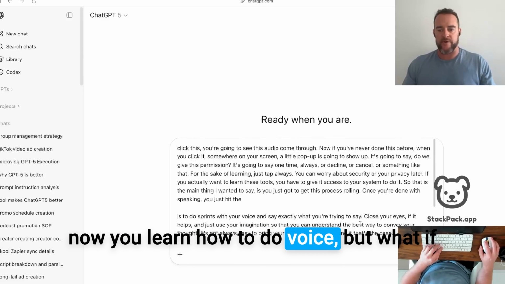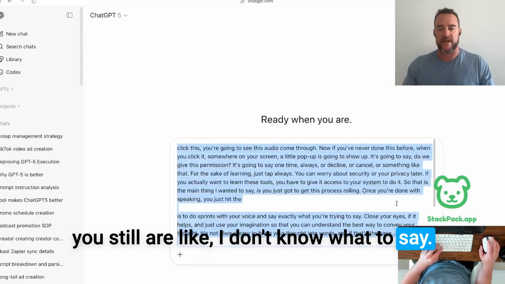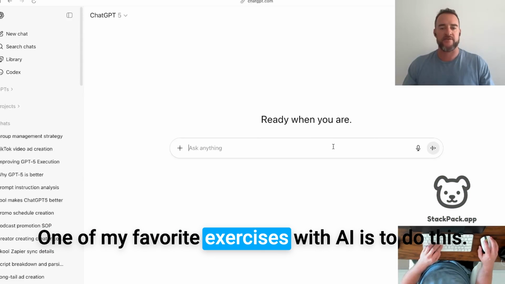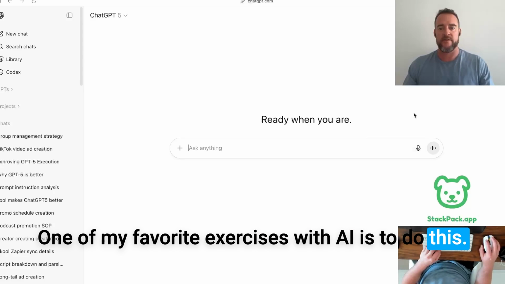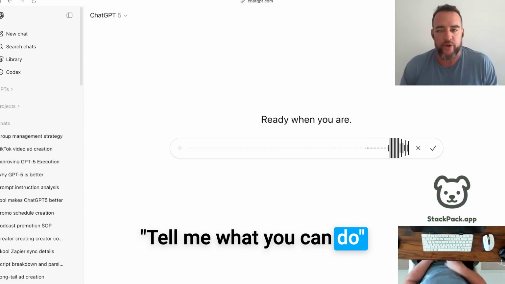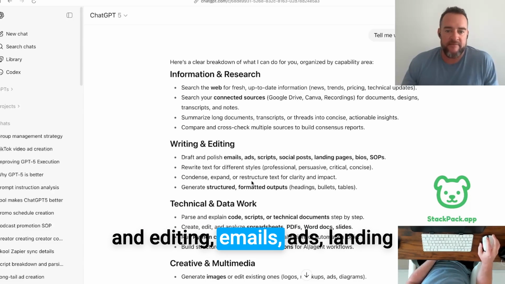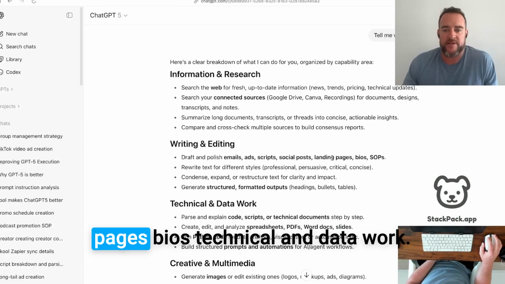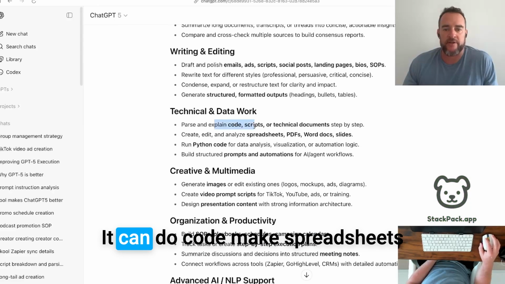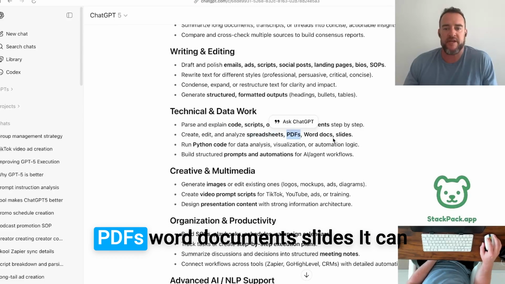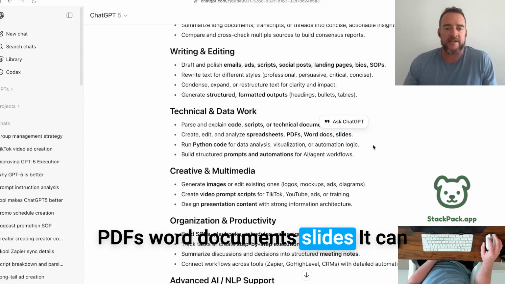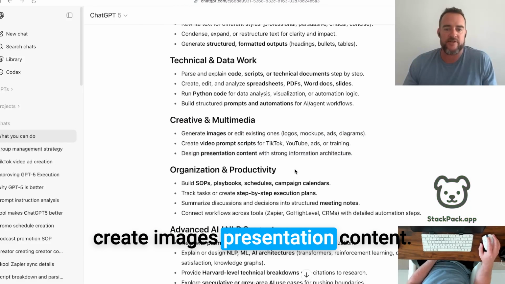Now you learn how to do voice. But what if you still are like, I don't know what to say? One of my favorite exercises with AI is to do this. Tell me what you can do. You can do information research, writing and editing, emails, ads, landing pages, bios, technical and data work. It can do code, make spreadsheets, PDFs, Word documents, slides. It can create images, presentation content.